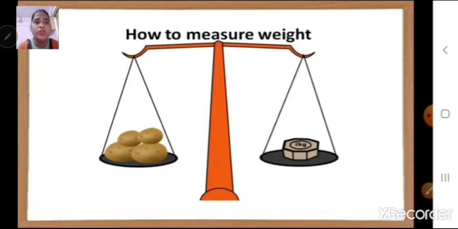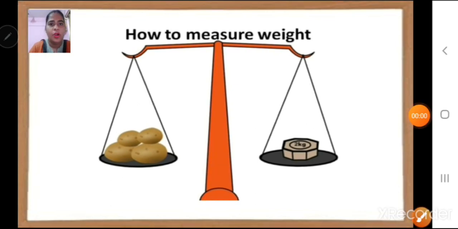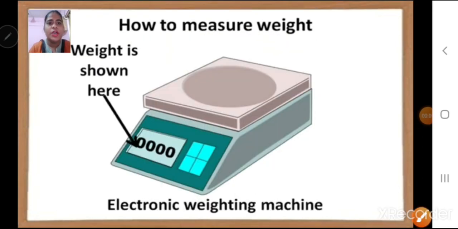Now children, how do we measure? On one side we keep our metal weight, and on the other side we keep the potatoes, and then we weigh them, correct? Now here you can see this is a weighing machine. In some vegetable shops we have a weighing machine like this. In some shops we have a digital or an electronic weighing machine.